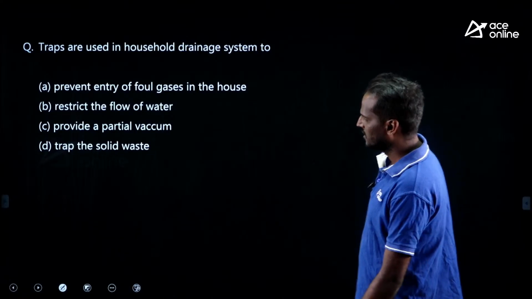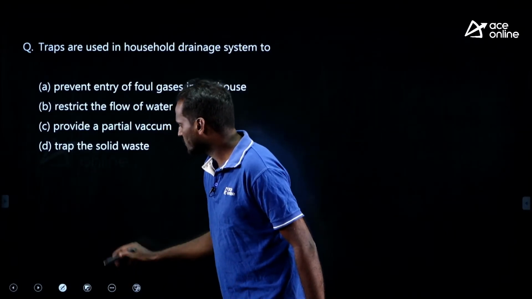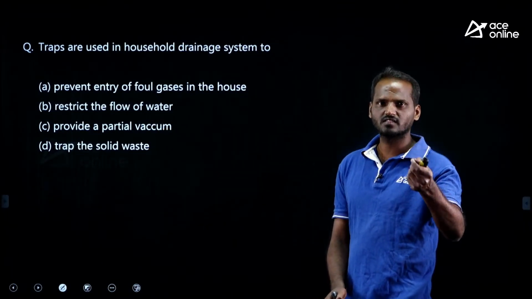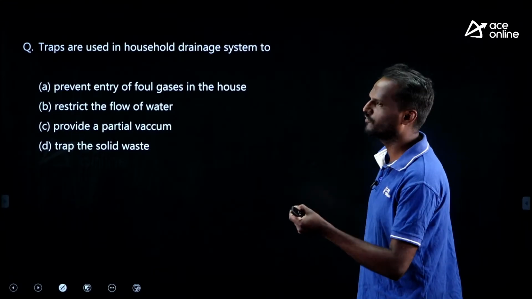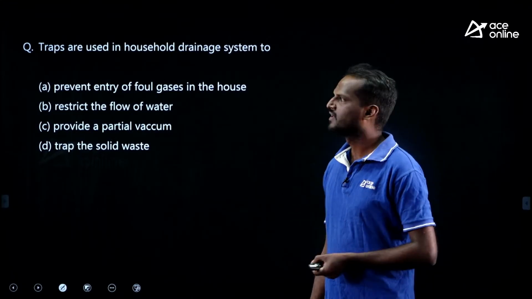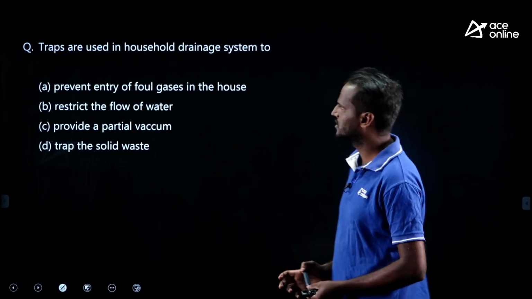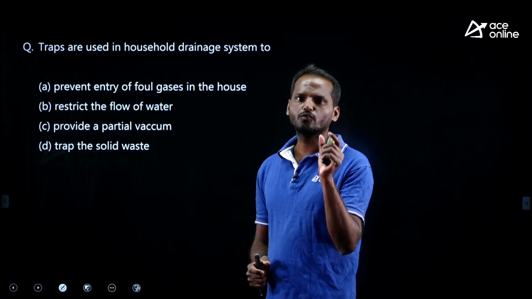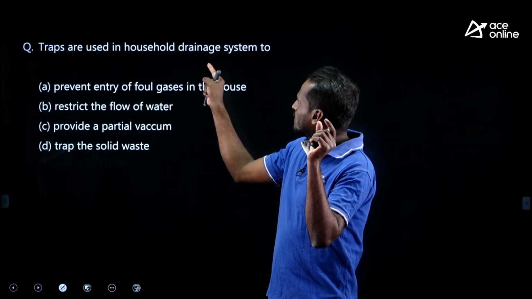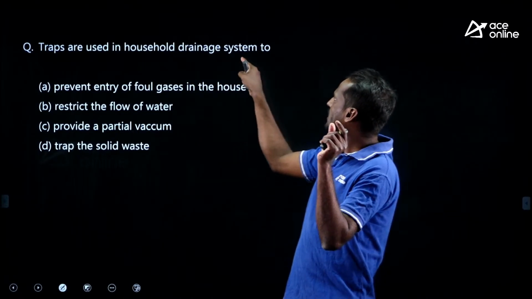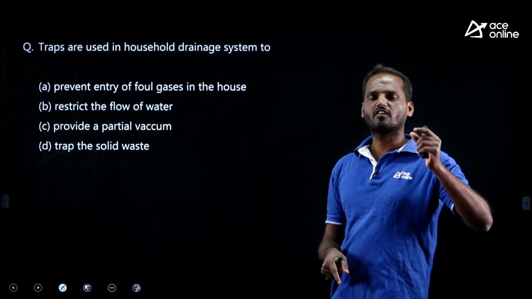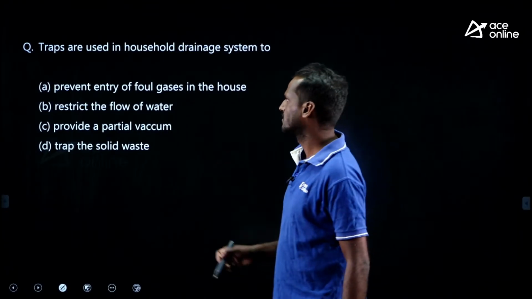The next question, very easy questions. Design of sewers and appurtenances are also important. They mainly focus more on appurtenances. See, look at this. Traps are used in household drainage systems to prevent escape of foul gases from the sewage, right.